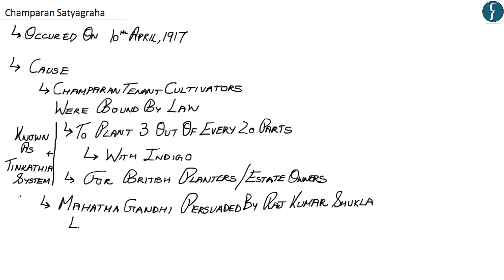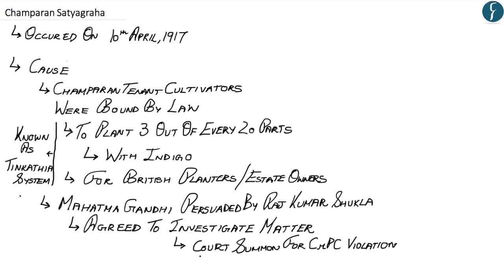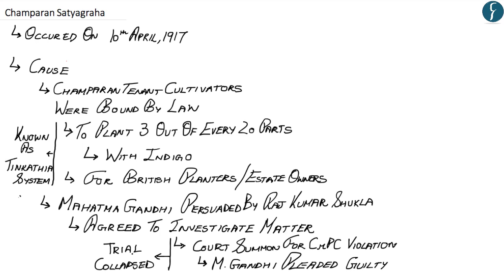Mahatma Gandhi agreed to investigate the matter. With regards to this investigation, a court summons was forwarded against him for a CRPC violation, and Mahatma Gandhi pleaded guilty in the Motihari court. Due to several reasons, the trial of Mahatma Gandhi in the Motihari court collapsed, and the case was then withdrawn. After this, Mahatma Gandhi became free to conduct the inquiry or the investigation into the grievances of the Champaran tenant cultivators.